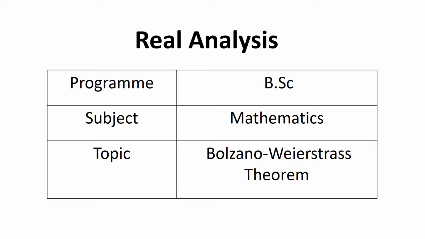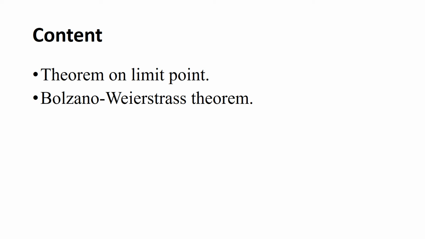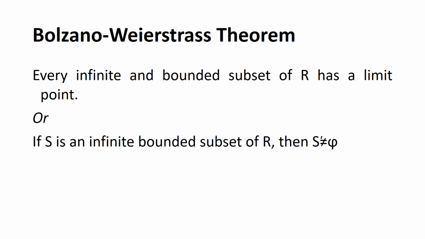In this session we shall see the Bolzano-Weierstrass theorem, the theorem on limit points. The statement is as follows: every infinite and bounded subset of R has a limit point. We can also state the theorem another way: if S is an infinite bounded subset of R, then S dash, the derived set of S, is a non-empty set.